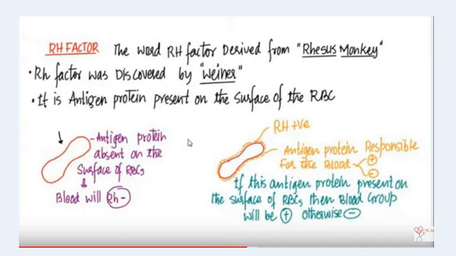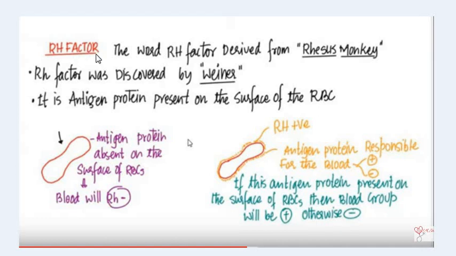Now sometimes we hear people saying that his blood group is A positive, his blood group is A negative. Now how does this negative or positive term come with the blood group? This comes from the Rh factor. We will learn here. Now the Rh factor is responsible for the positive or negative term associated with blood group.